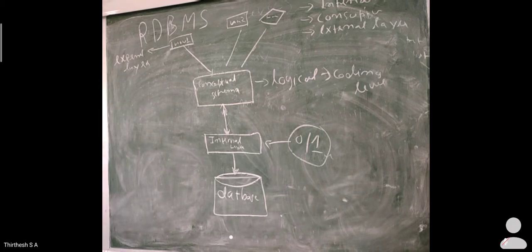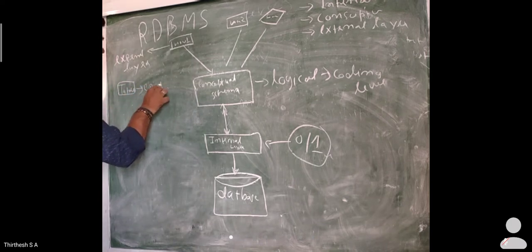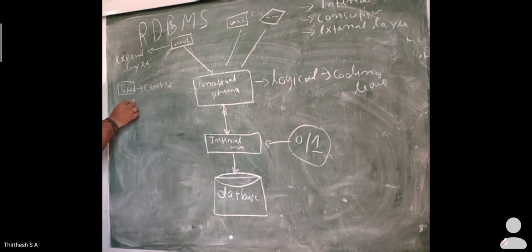Clear? As you all know about database terms, we have a table. If you need to use this table, you should create it. After creating, you are going to insert. For insert also we have a command.